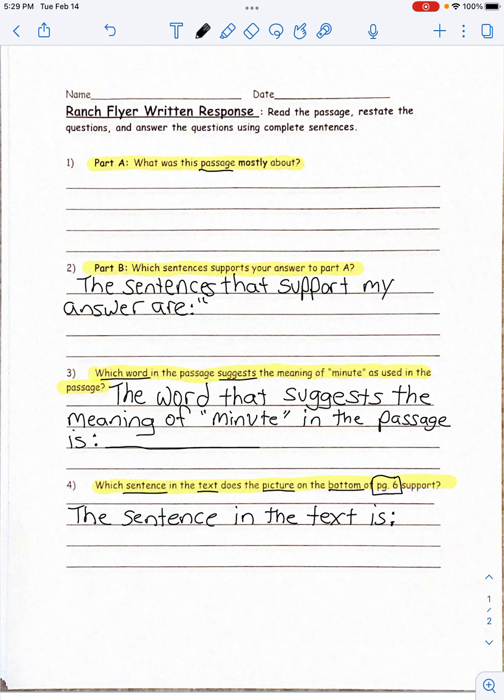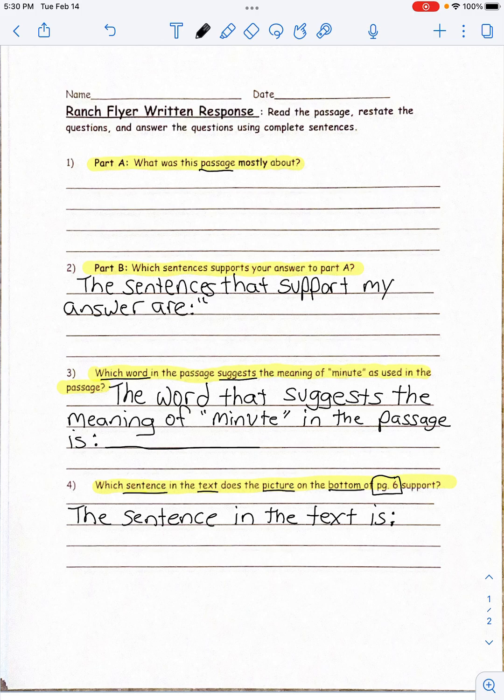So go ahead and pause this. Go ahead and underline the sentence that you think goes best with the picture. Look hard at that picture and then go back into the paragraph that's either near it, before it, or after, and which sentence really tells about that picture. And that is going to be your answer.